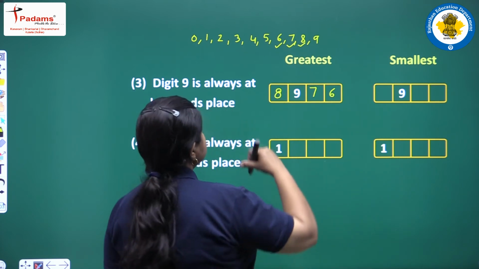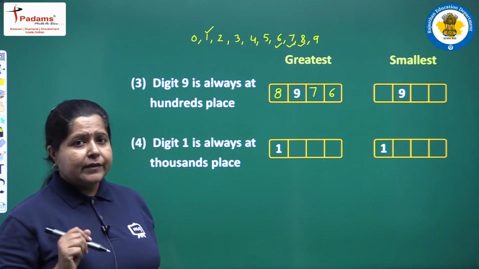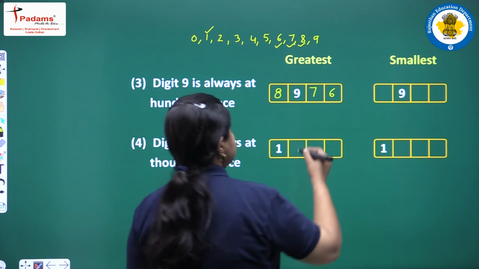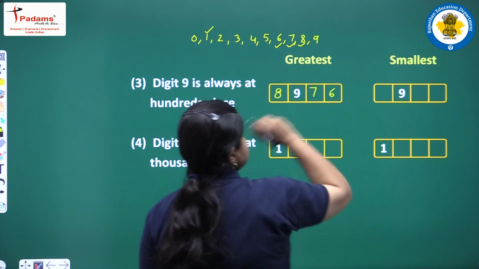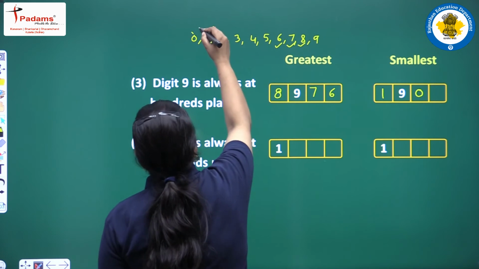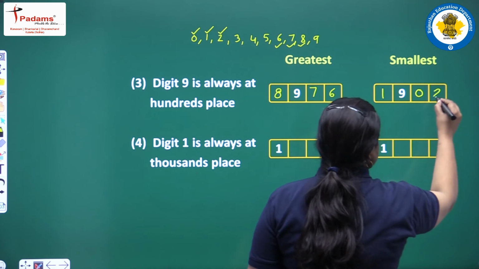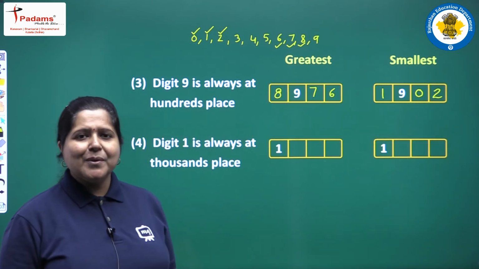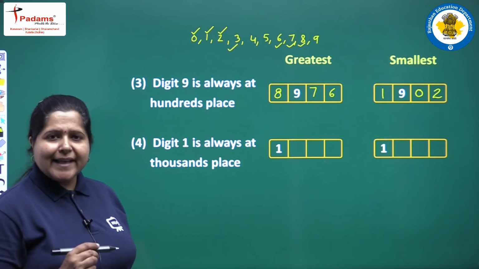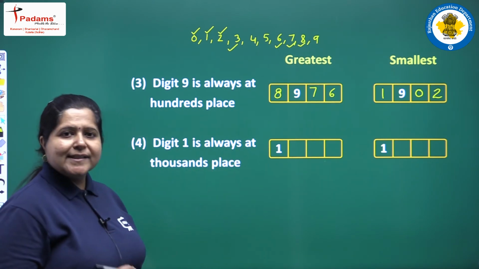Then we will start it with, not with 0 but with 1, because on starting it with 0 we will have a 3-digit number and we want 4-digit number. So we will start with the next smaller digit, which is 1. Now we can take up 0. We have taken 0 also. Then the next smaller digit, which is 2. So 1902 is the smallest number formed under this condition. The next condition that has been given is digit 1 is always at thousands place.